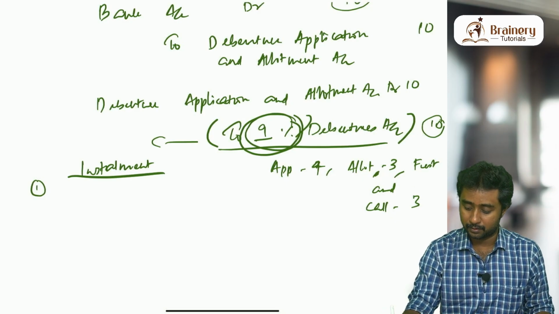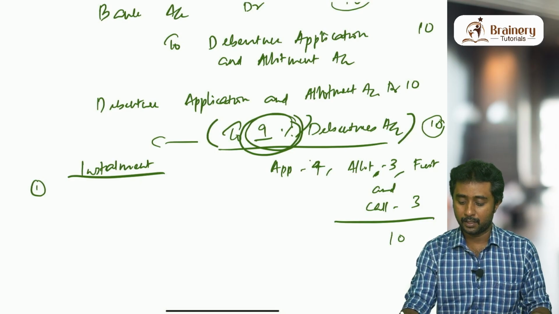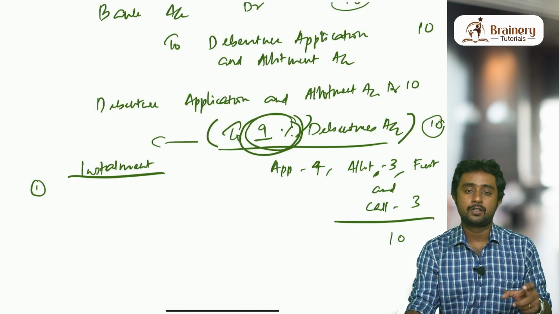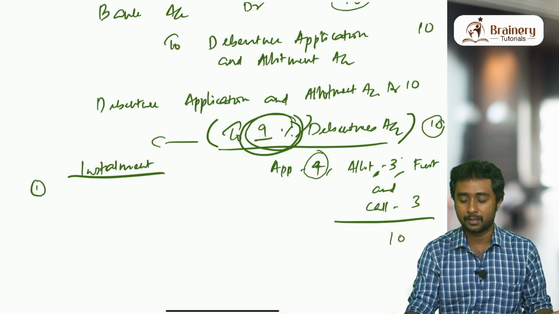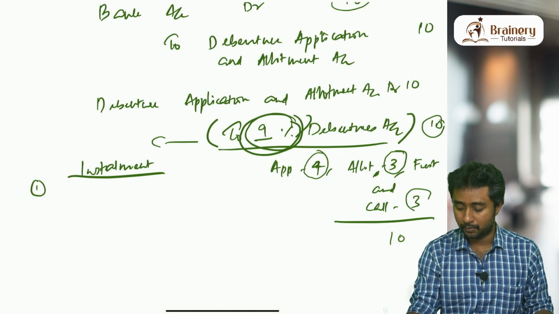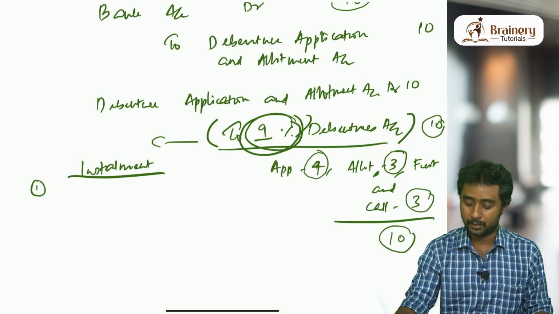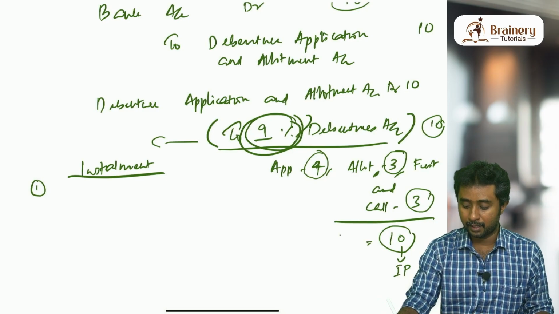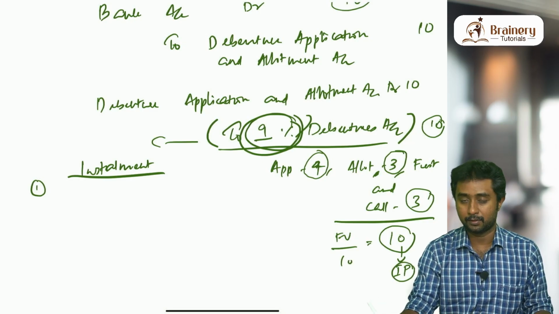So first and final call is 3. Obviously we know 4 plus 3 plus 3, the total comes to 10. These application, allotment and first and final call are all installment names. At application time, the debenture holder has to pay 4 rupees; at allotment, they have to pay 3 rupees, and at first call they have to pay 3 rupees. So totally they will be paying 10 rupees. Whatever they pay in total is called the issue price. Here also I have taken it as issued at par only. Face value, I already said, is 10, and issue price is also 10.